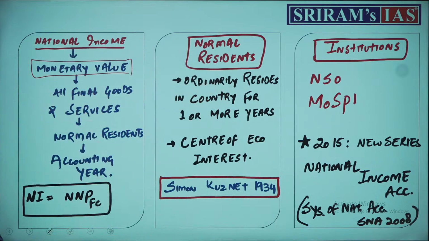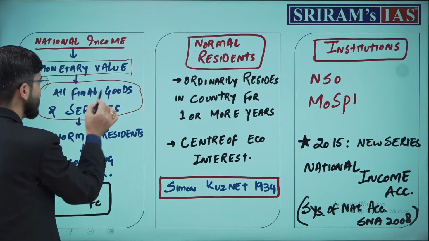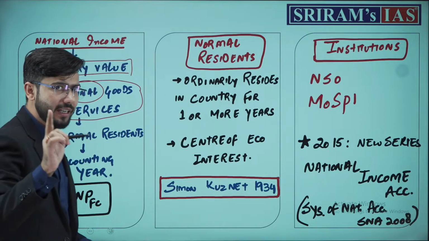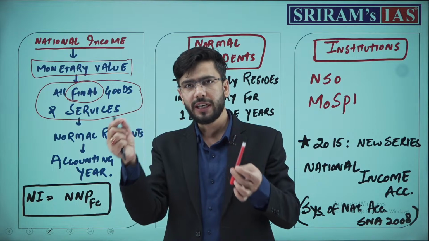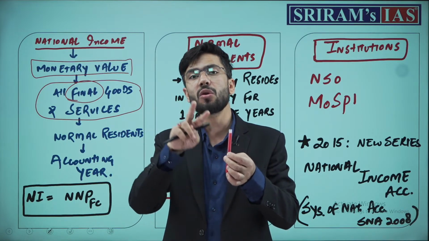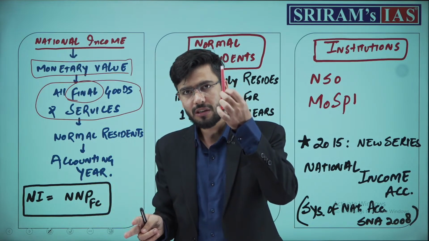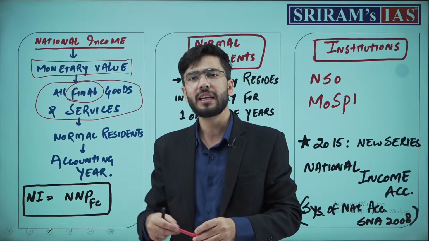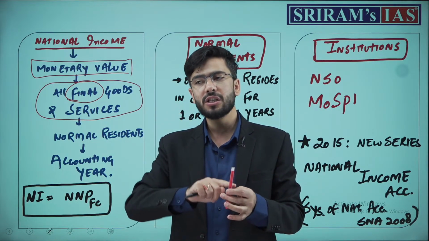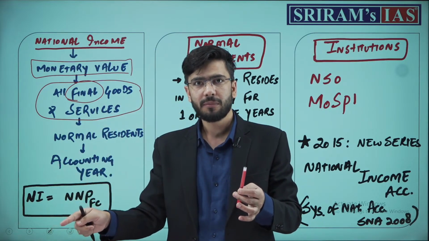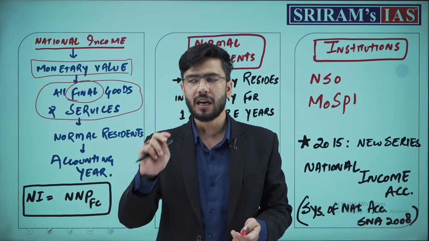That is the monetary value, the market price of all final goods and services. Why final goods? Why not intermediary goods? Because if the ink and the pen are calculated 2 times, it will lead to duplicacy or redundancy in our data. That is why we calculate only the final products. That is, the pen will be calculated in national income, not the ink. But per se, if the ink is the final product and it's not going into any pen, it is being sold in the market as ink only, then that ink will be also calculated.